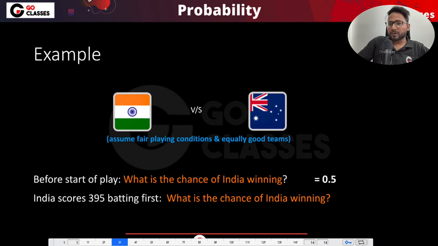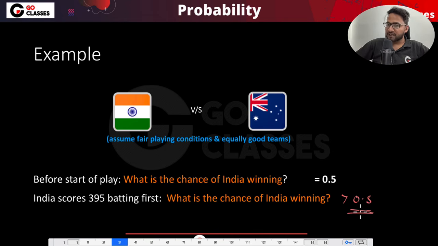But on top of that, if I give you some more information, suppose India bats first and India has scored 395, then what is the chance of India winning? Now, since I gave you some information, you might infer something, right? You will say that since India has scored quite high, probably India will win, which means the chance of India winning is greater than 0.5.